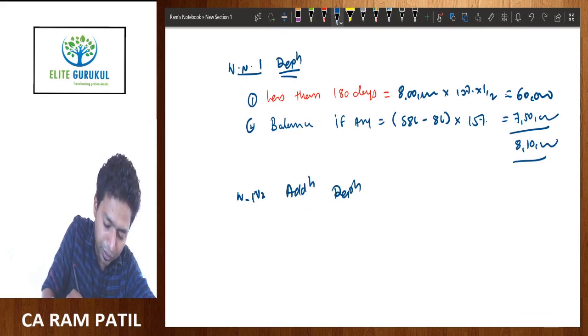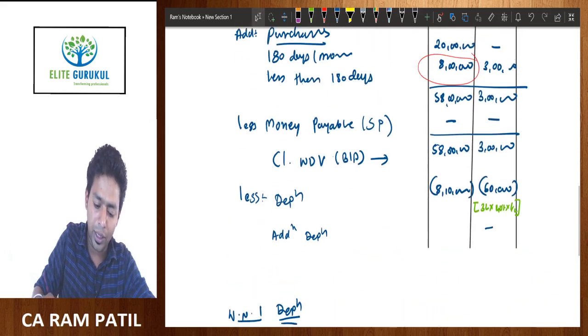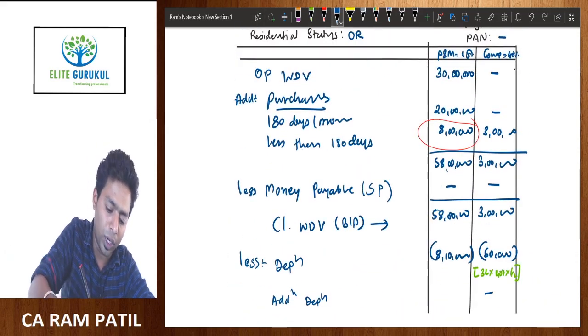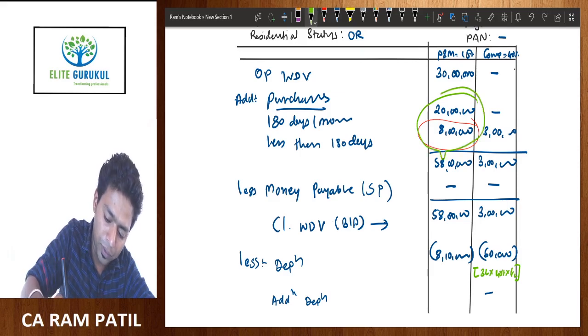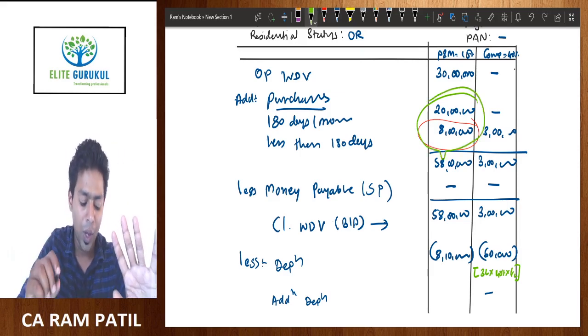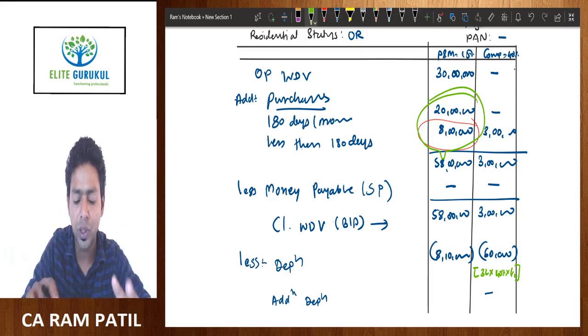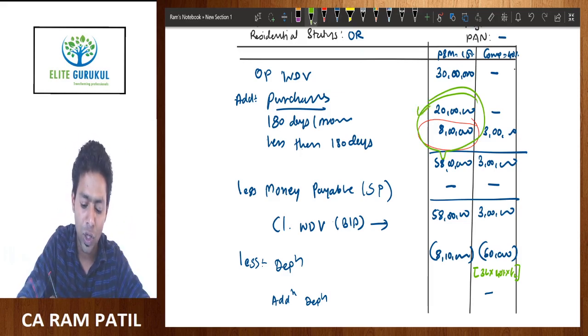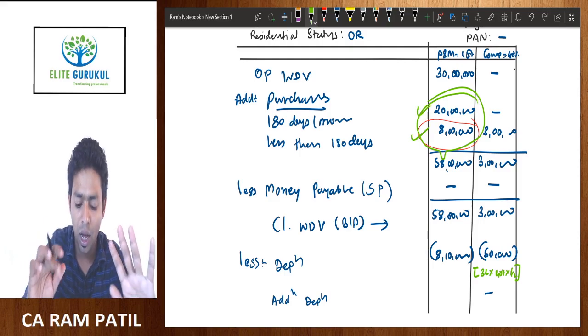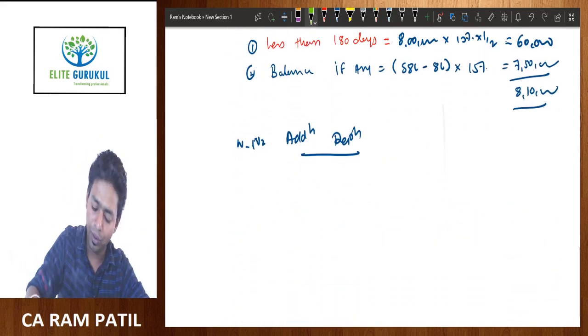Additional depreciation. Now when you compute additional depreciation, your full focus has to be on these two numbers. Why? Additional depreciation is eligible only on those assets which are purchased and put to use during the previous year. So these two assets should be under consideration.